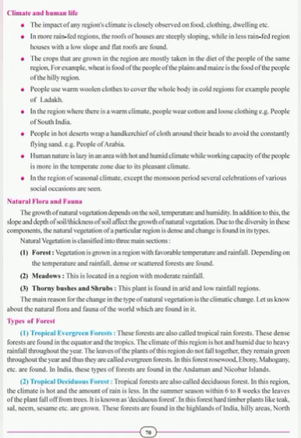Major trees here are rosewood, ebony wood, mahogany, rubber, etc. The tropical evergreen forests are found in the Andaman Nicobar Islands in India. The second type of forest is tropical deciduous forest.